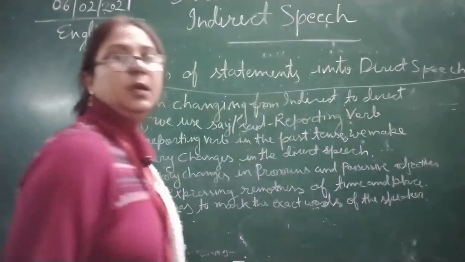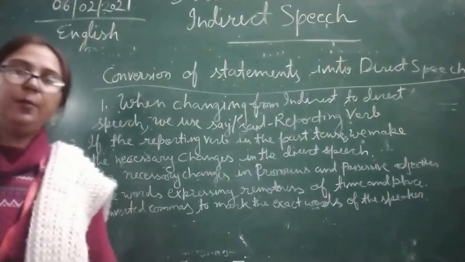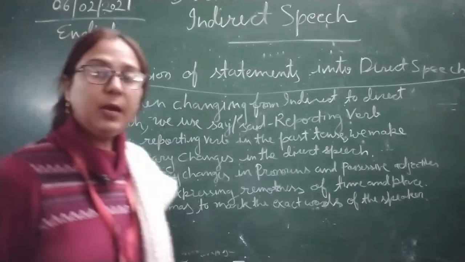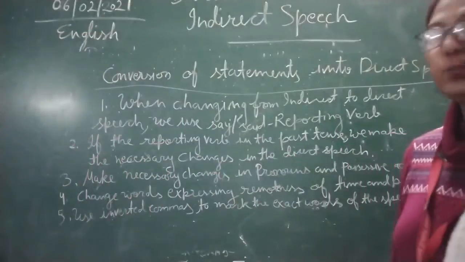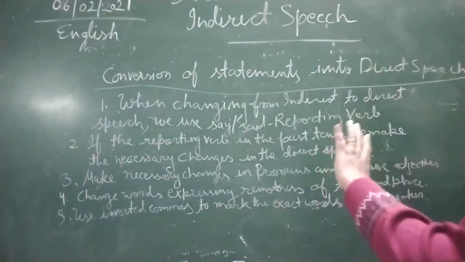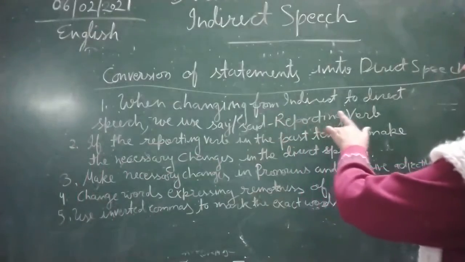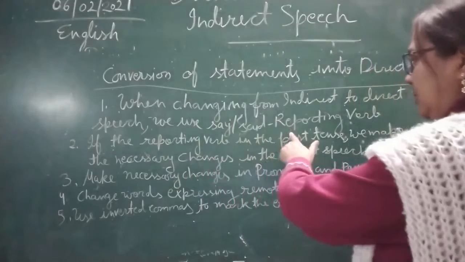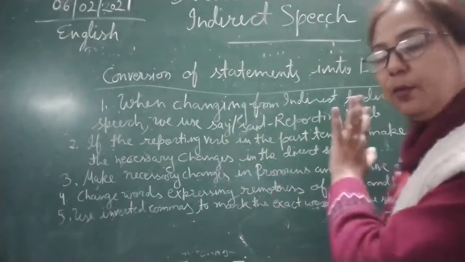Okay, children? Now this is a very important thing that we should always remember whenever we are converting indirect to direct speech. So when changing from indirect to direct speech, we use say and said as a reporting verb.